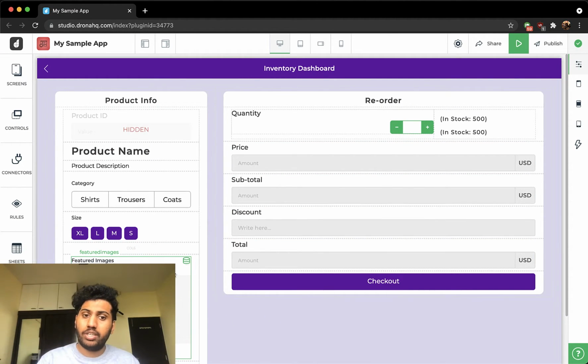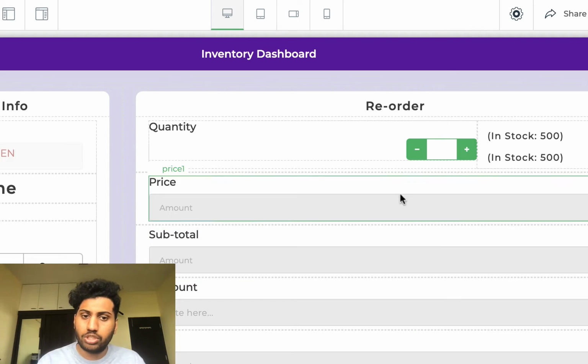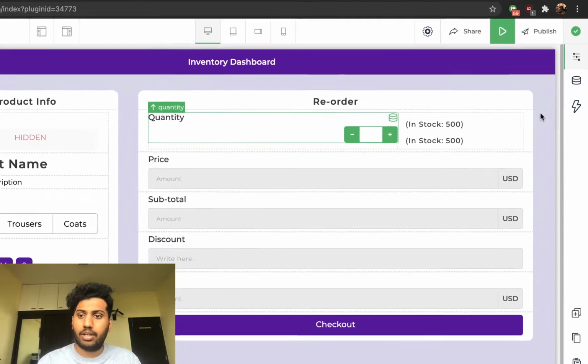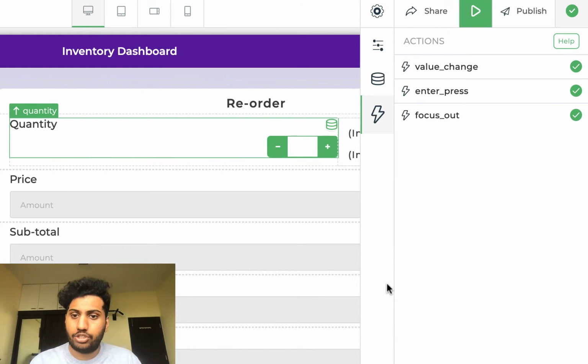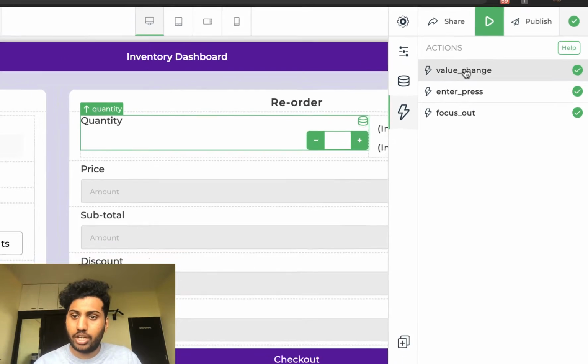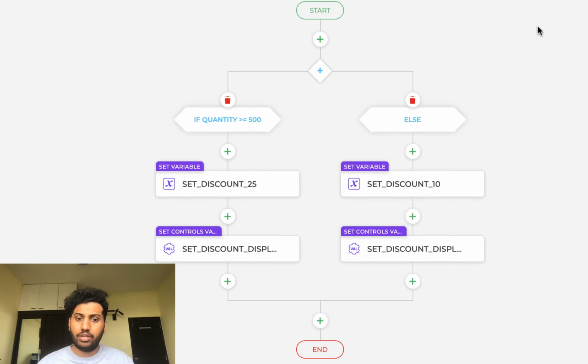Here I have a quantity control where the user chooses how much quantity he wants to order. On a side note, for any action, you just click on any control and click on the lightning bolt icon on the right-hand side, and you can view a list of all available actions for that control. For the quantity control, here I have my value change action. What I did is, if the quantity is more than 500, I set the discount as 25% and calculate the total accordingly. If it's not a bulk order, I set the discount as 10%.